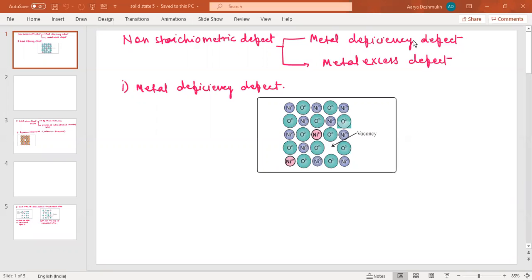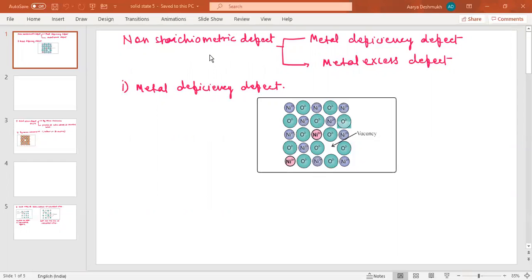So this type of defect arises when the ratio of the number of atoms of one kind to that of another kind, or the ratio of the number of cations to anions, becomes different from that indicated by its chemical formula. It means that the stoichiometry of the compound is changed here. So as the stoichiometry of the compound is changing here, these are called non-stoichiometric defects.